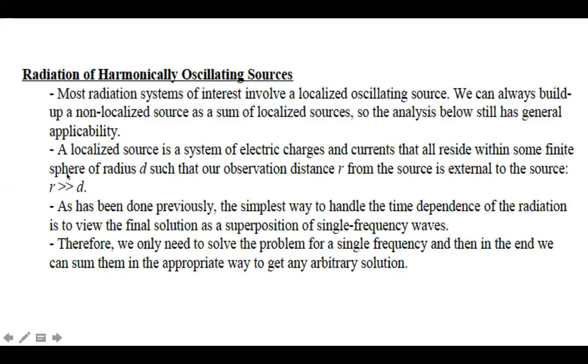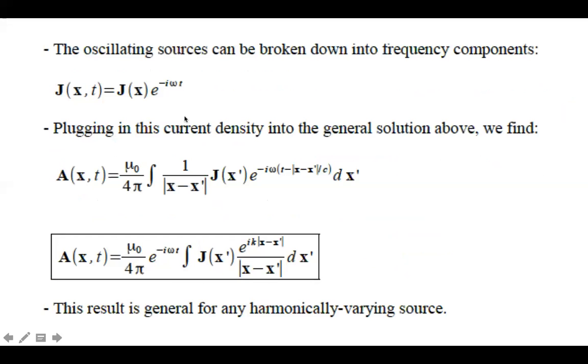You just consider a sphere of radius d, and then an observation distance r. For the external source, r is greater than d. You consider this, so there is one assumption here. Then we will see what radiation comes from these harmonically oscillating sources. Please see this. The oscillating sources can be broken into frequency components.